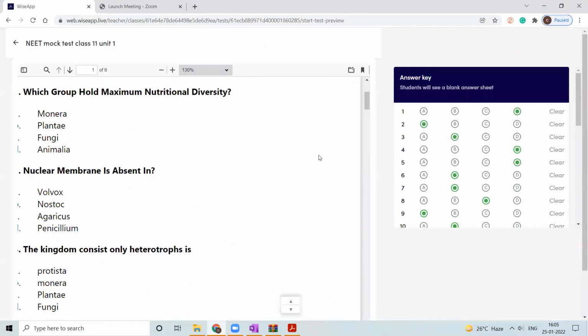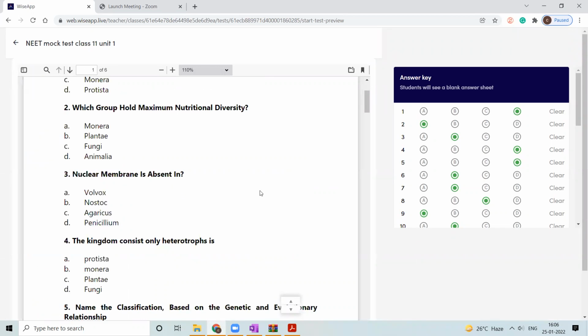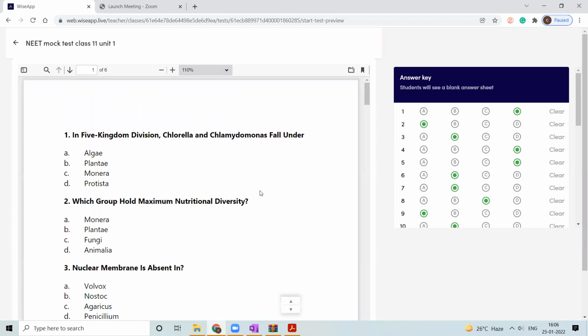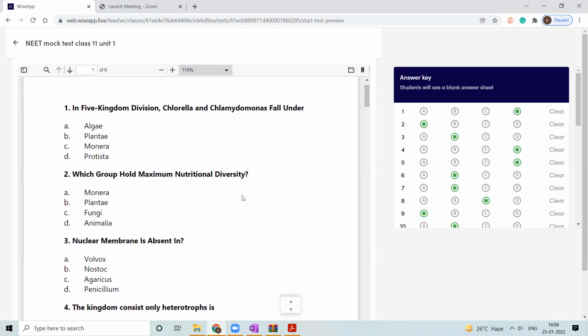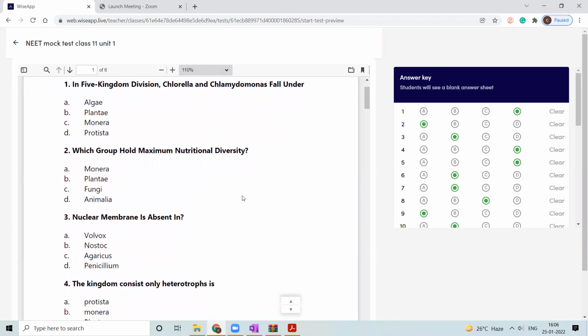So these are the questions. There were around 30 questions. The first question is on the five kingdom division: Chlorella and Chlamydomonas are obviously in Protista. That was the right answer.